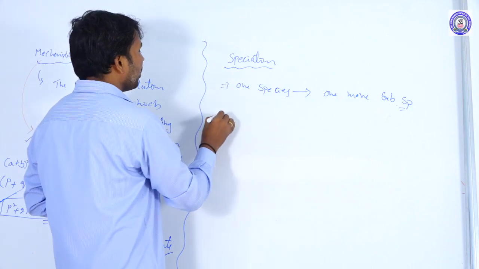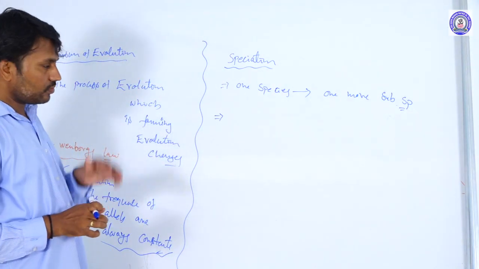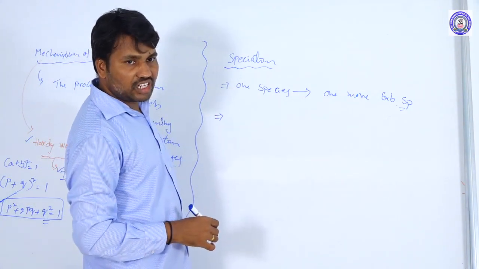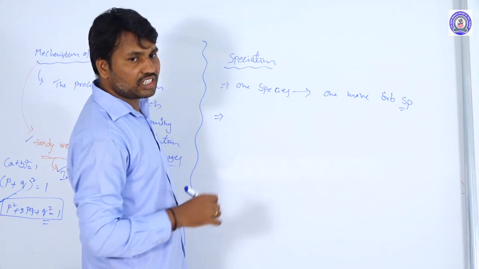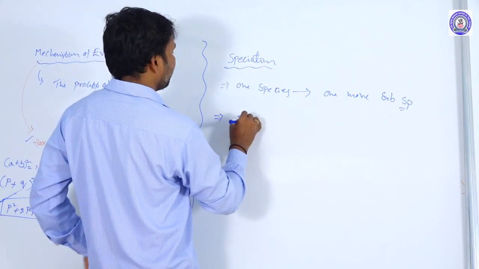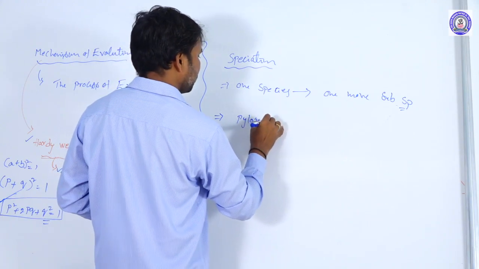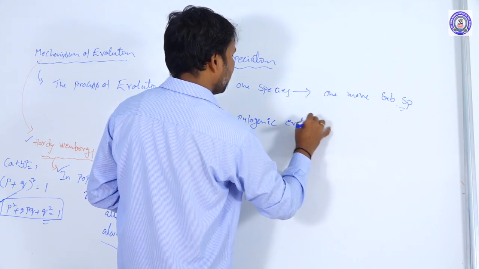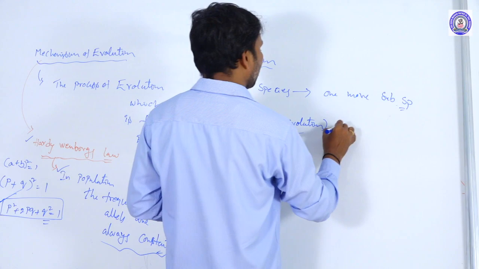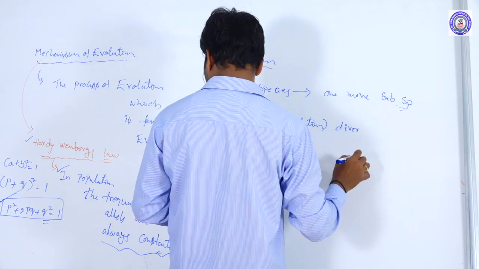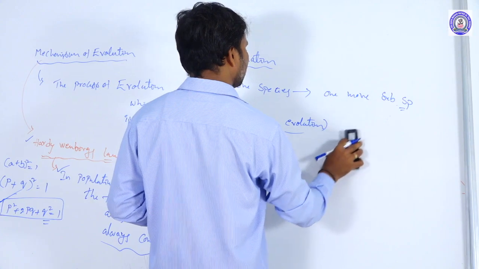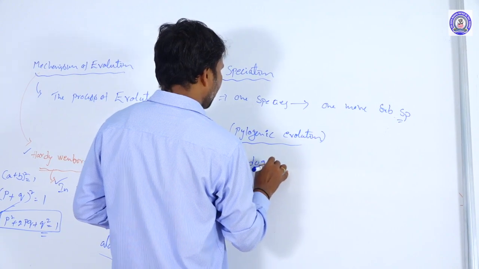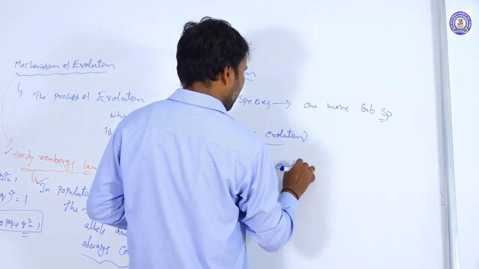Based on the speciation, phylogenetic evolution occurs and cladogenic evolution occurs here. Phylogenetic evolution and cladogenic evolution.